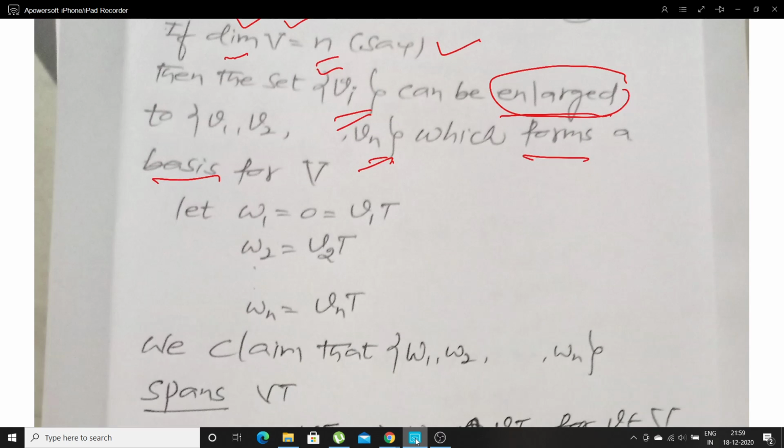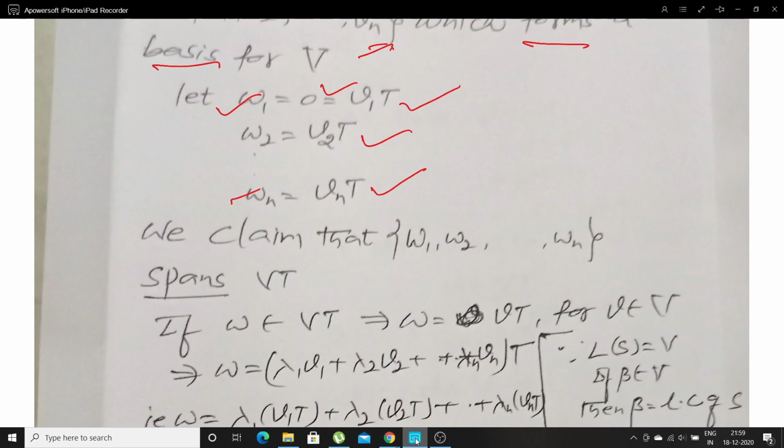Let me continue the proof of the theorem. Image of v1 under T is equal to 0, and I'll denote it by w1. And the image of v2 under T, that is v2T, equals w2. In general, vnT equals wn. We claim that the set containing n vectors spans the range space of the linear transformation, that is VT.